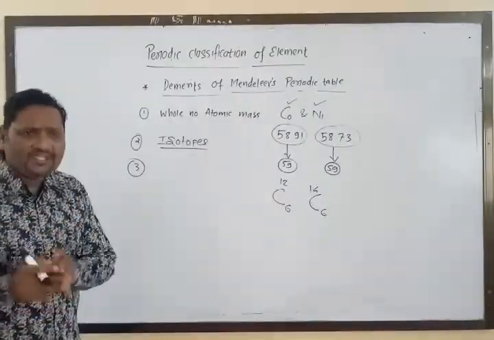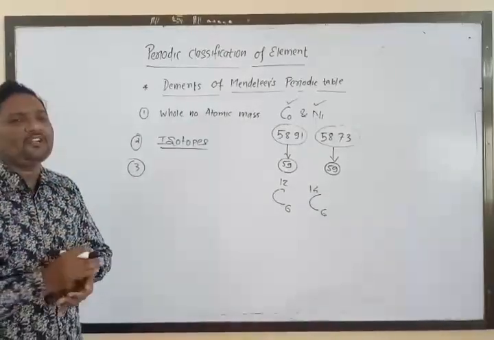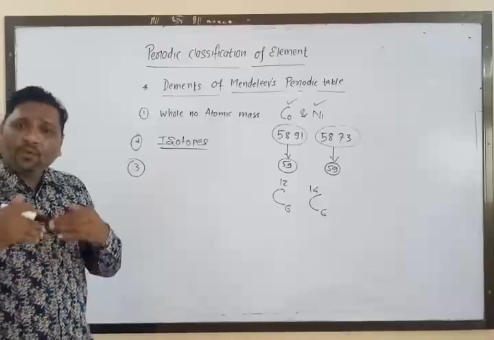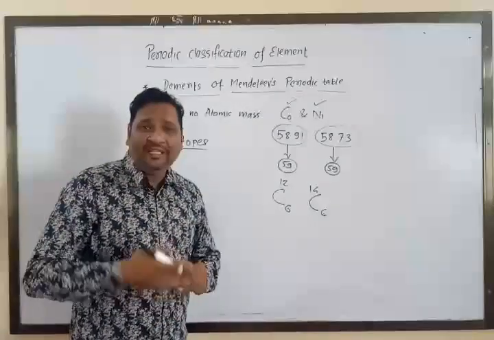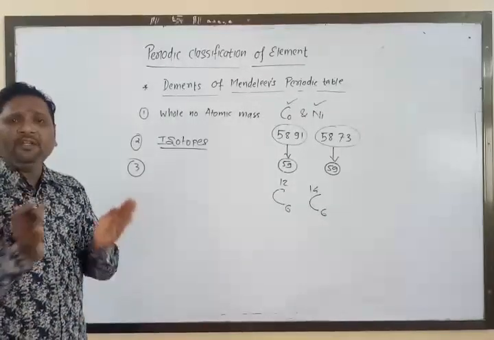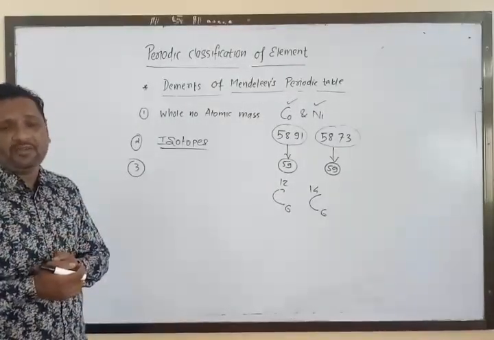So it was very difficult to predict how many elements exist between two discovered elements.